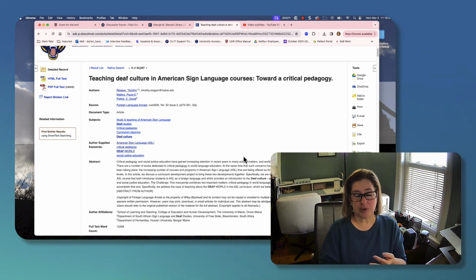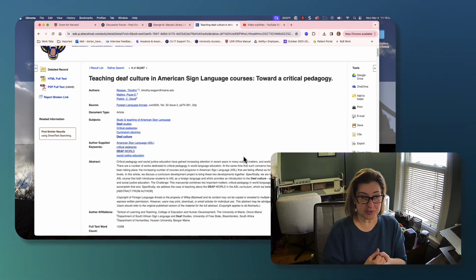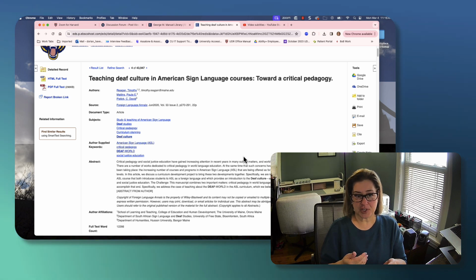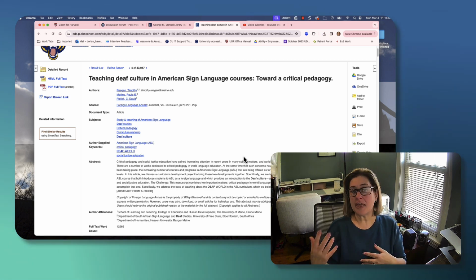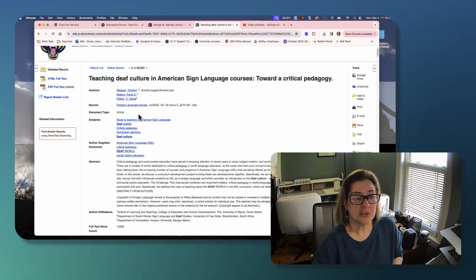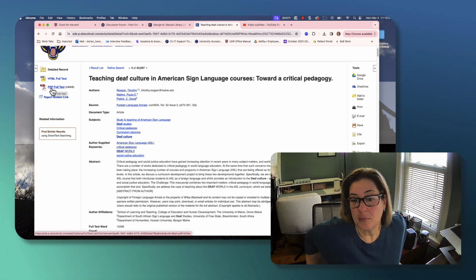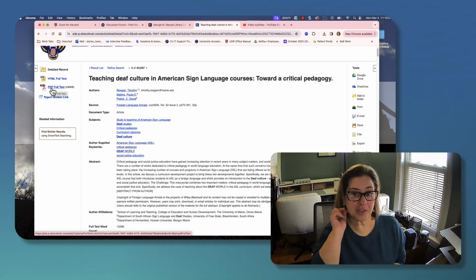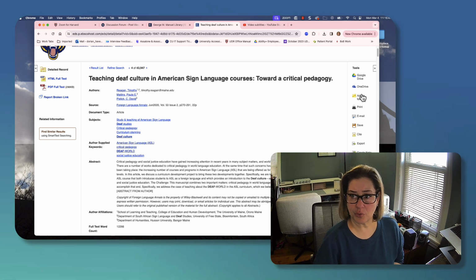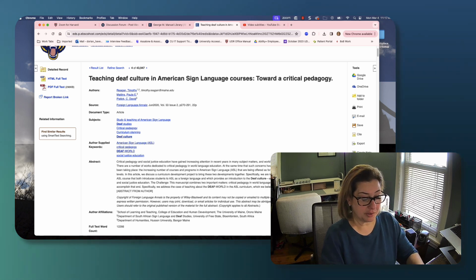And most often it will also tell you what the outcome was, or what they found, what the findings were of the study. So this will basically give you enough information to decide, well, do I want to read further? Do I want to read the whole article? Does this have anything to do with what I'm writing? If it doesn't, you can move on. If it does, then you may decide to click on this PDF full text link, pull up the full article, and then you can see the whole thing, which we're going to do in a second. But first, I want to walk through this over here because there's a few things that you do need to know that are going to be very helpful.